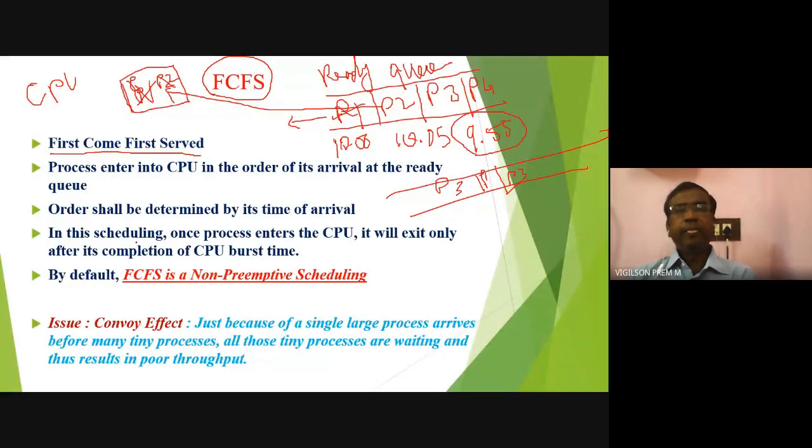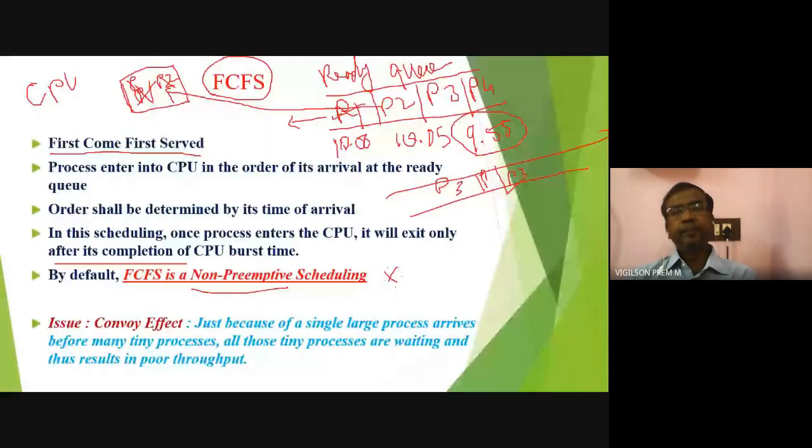In this scheduling, once a process enters the CPU, it will exit only after completing its total CPU burst time. This is very important. By default, FCFS is a non-preemptive scheduling algorithm. What is non-preemptive? The current process will not get suspended for any reason. Here is one important issue, which I think we have already discussed.